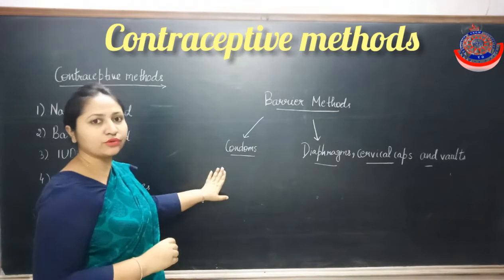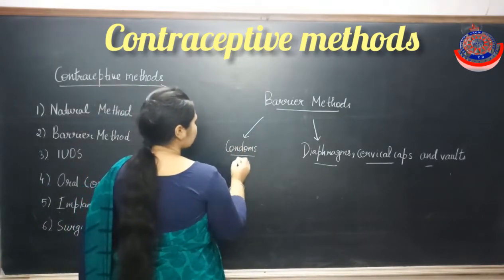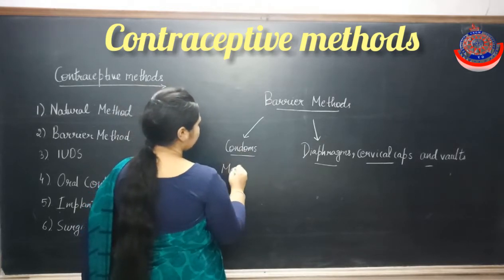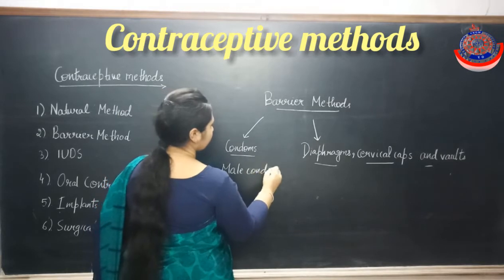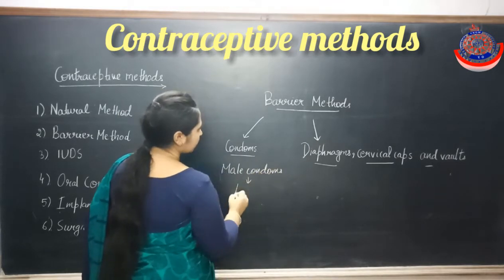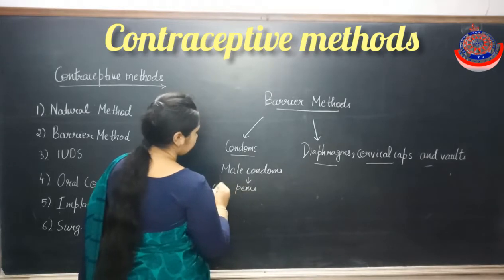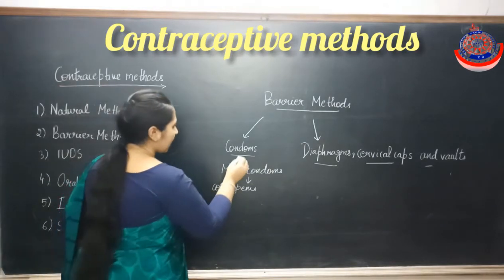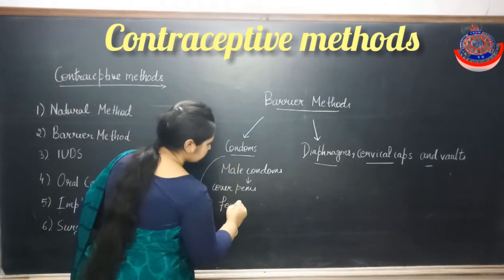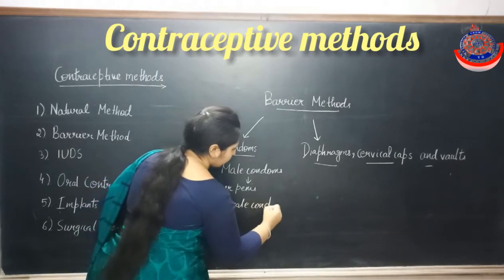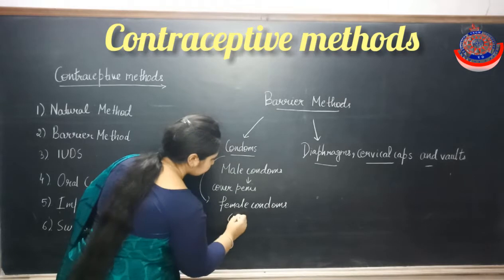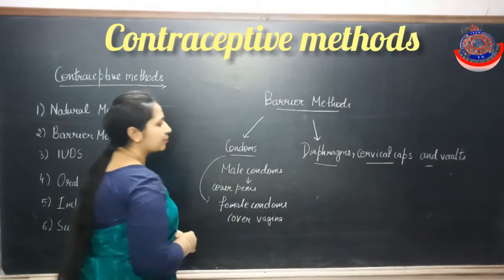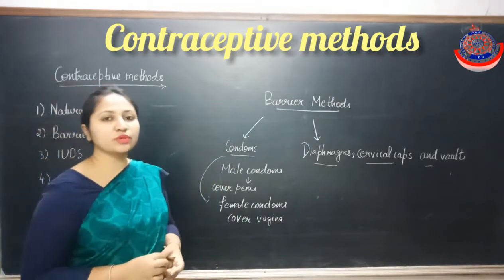Now, what are condoms? There are two kinds of condoms used by the male and the female: male condoms and female condoms. Male condoms are used to cover the penis of the male reproductive system, and female condoms cover the vagina of the female reproductive system during sexual intercourse.